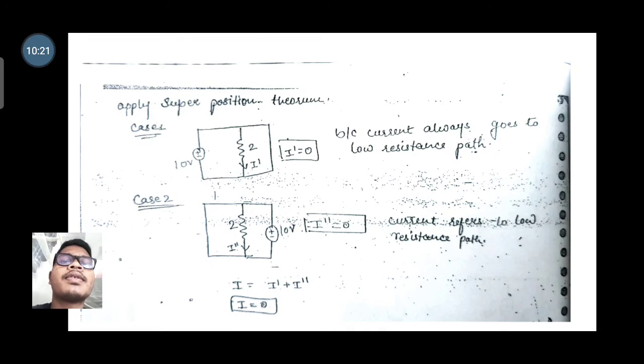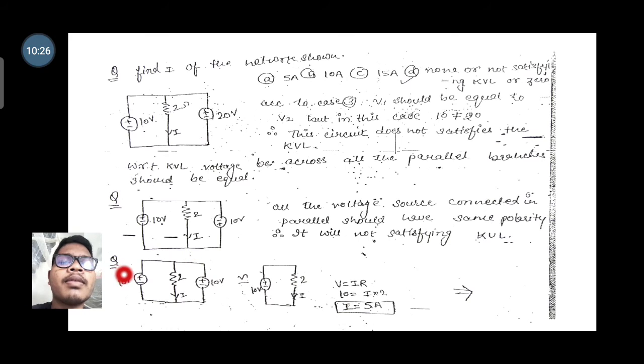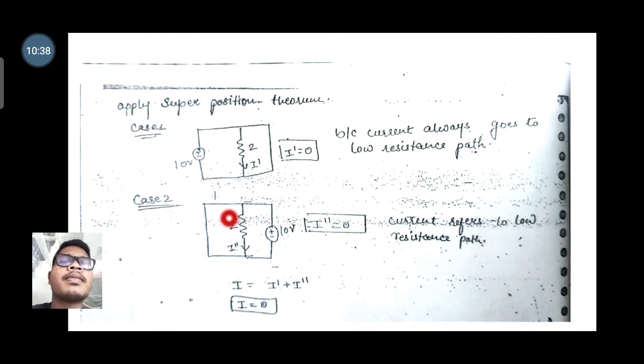So now see the solution. Apply the superposition theorem. When we consider this V1 voltage, that is 10 volt, this voltage should be short circuited. If a current source is there, that current source should be open circuited by the superposition theorem. Okay, so there is one voltage source, that is 10 volt, so that 10 volt will be short circuited. So here the current should follow the low resistance path, that's why the current will not flow through this resistance. Okay, so I1 is equal to 0.